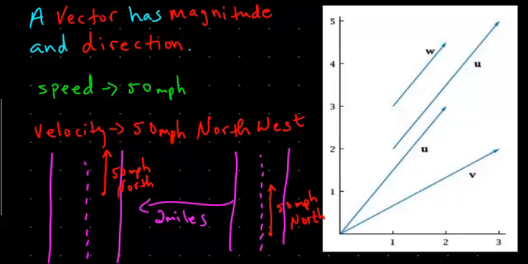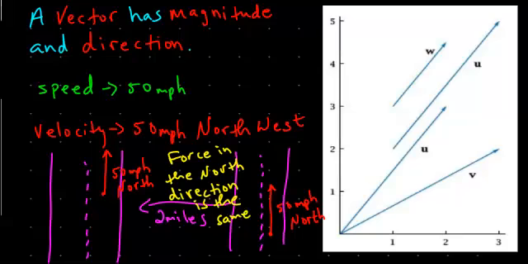These vectors are the same. Vectors actually have no position. If you want to think about it, for those of you who are going to be doing physics, the force in the north direction is the same.